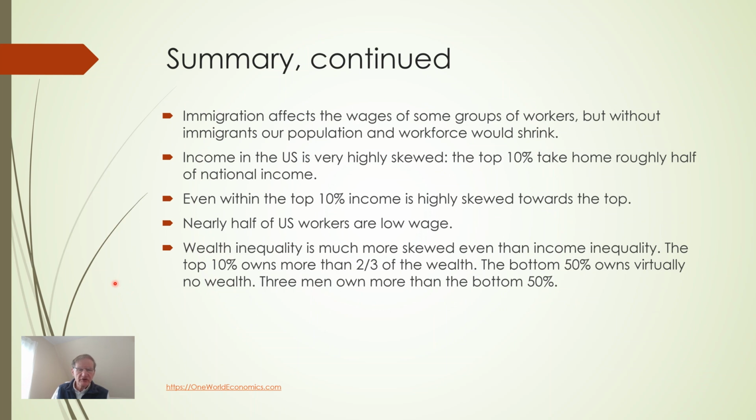Income in the US is very highly skewed. The top 10% take home roughly half of national income. Even within that top 10%, income is highly skewed toward the top. Nearly half of US workers are low wage. Wealth inequality is much more skewed even than income inequality. The top 10% owns more than two-thirds of the wealth. The bottom 50% owns virtually no wealth. Three men own more than the bottom 50%.